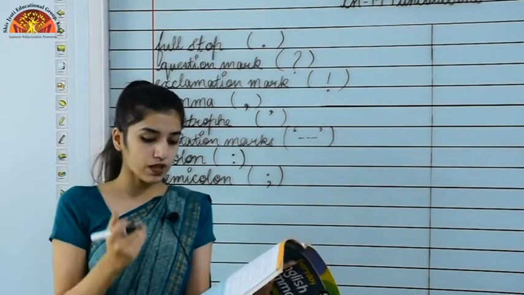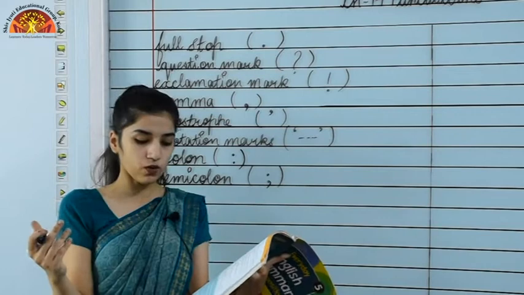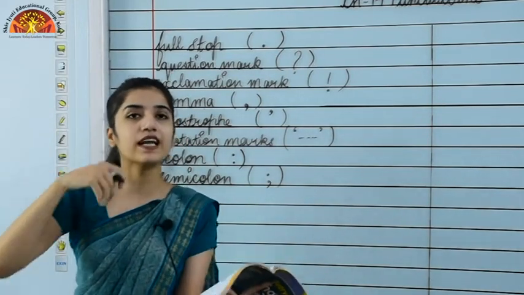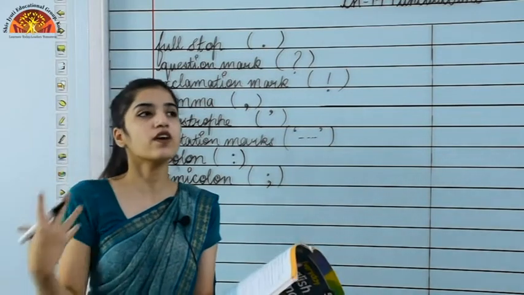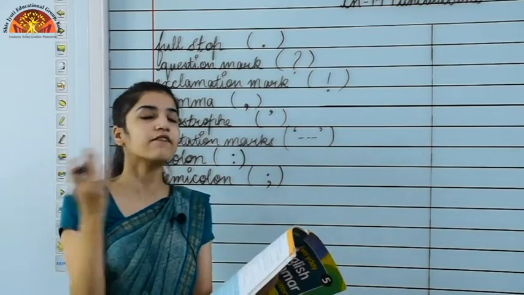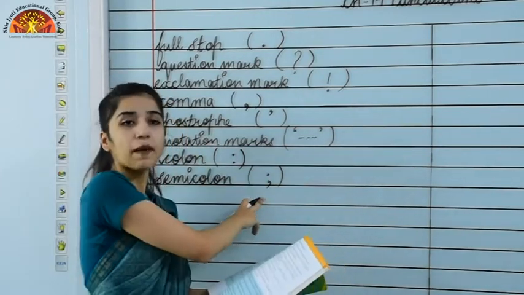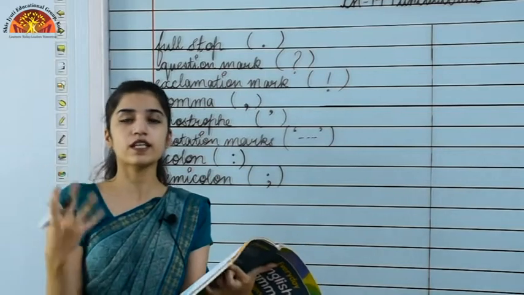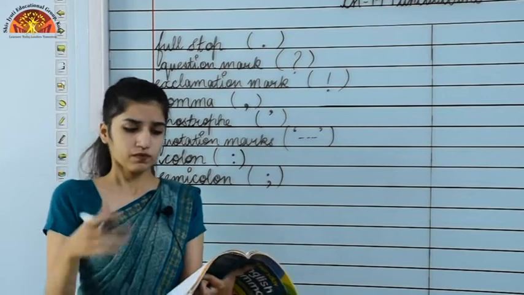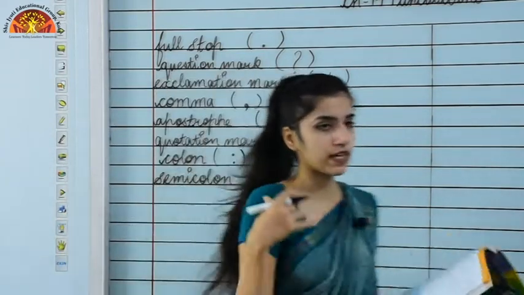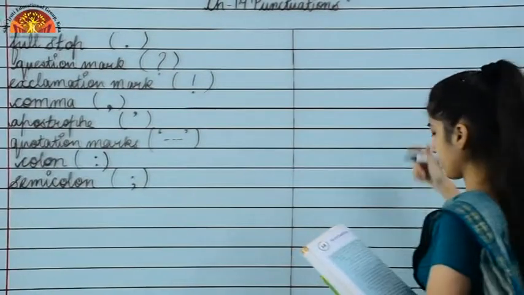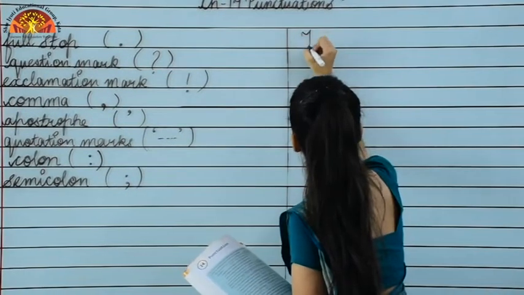Now moving to the semicolon part. A semicolon is used to join two independent sentences that are closely related to each other. So when we are talking about the same person in two sentences, we will use a semicolon. You can see some of the other uses on pages 84 and 85. Now we are writing some sentences related to it, and we will see how they are used in a sentence.